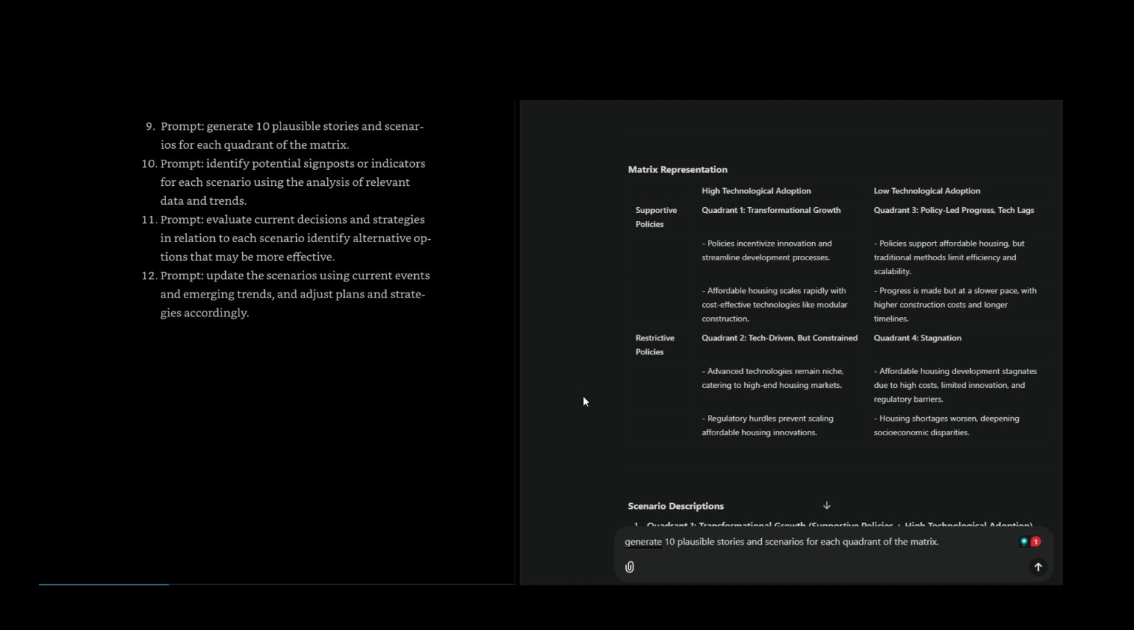Quadrant 2, tech-driven but constrained. Restrictive policies, high technological adoption. Future outlook. Technological advancements reduce construction costs but are largely confined to markets with fewer regulatory barriers. Restrictive zoning and complex permitting processes stifle affordable housing development. Affordable housing remains a secondary focus, with technology primarily benefiting luxury markets.